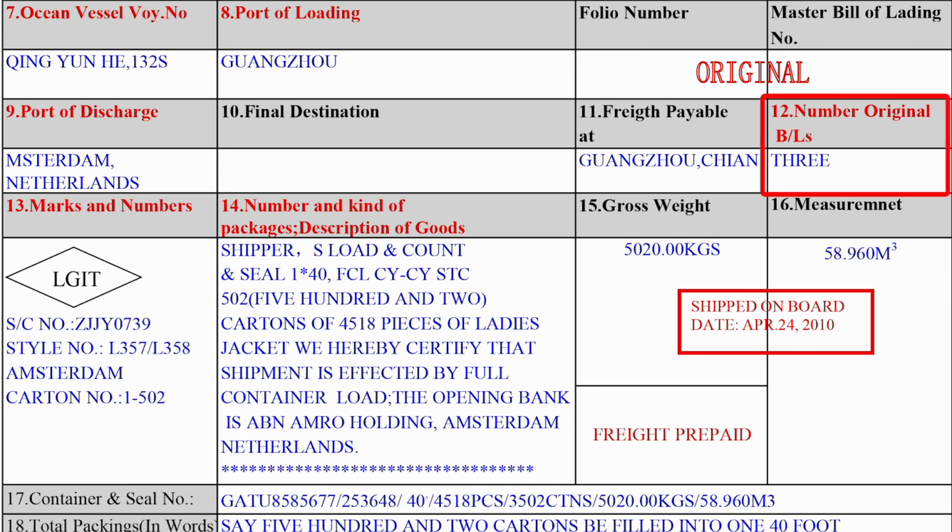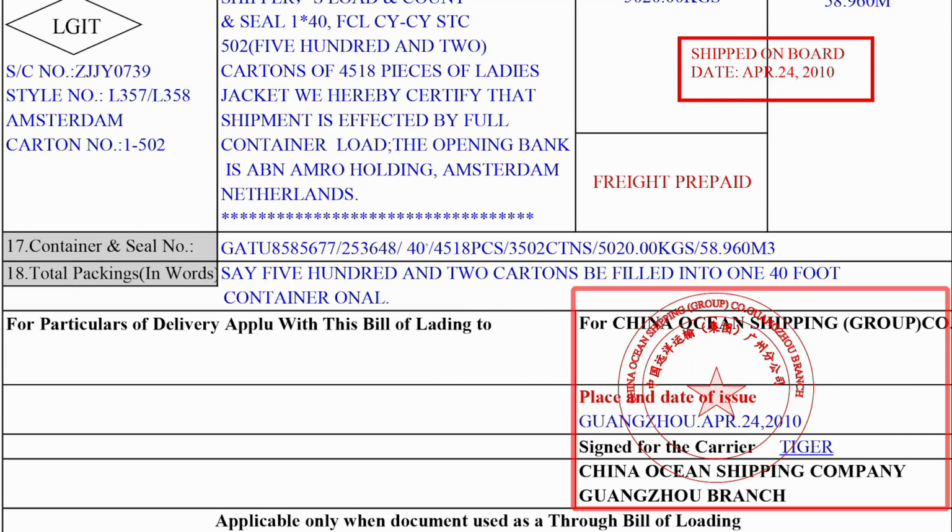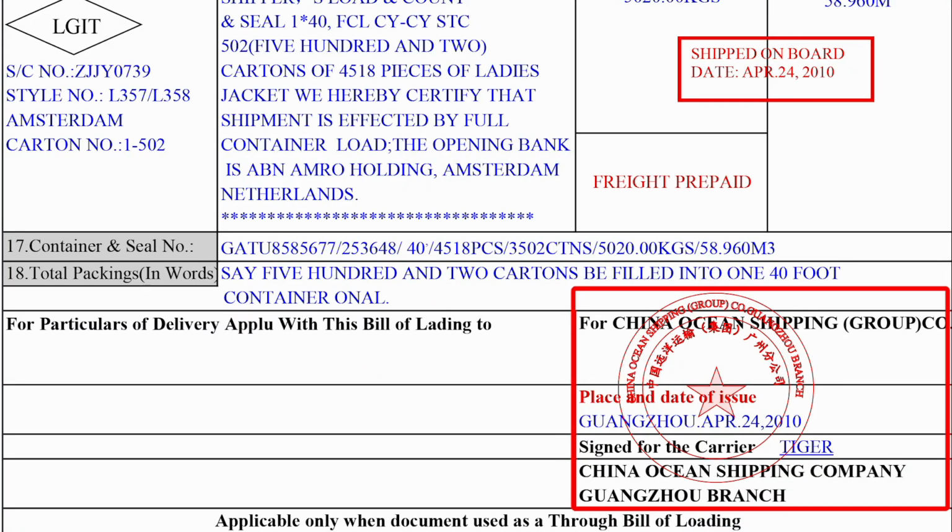11. Number of original bill of lading and the carrier's signature. This item indicates how many original bills of lading will make a full set. In practice, full set may contain 2, 3, or 4 originals. 12. The bill of lading issuing date. The bill of lading issuing date is the date on which the carrier received the goods for shipment and or loaded the goods on board the ship.